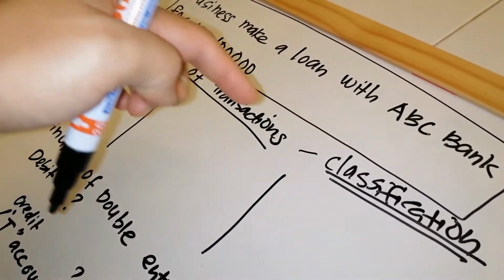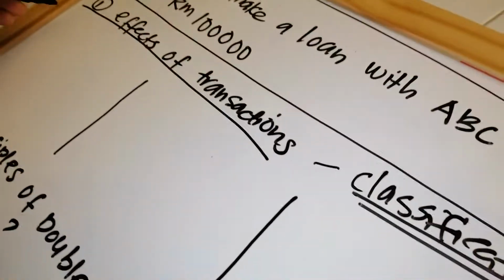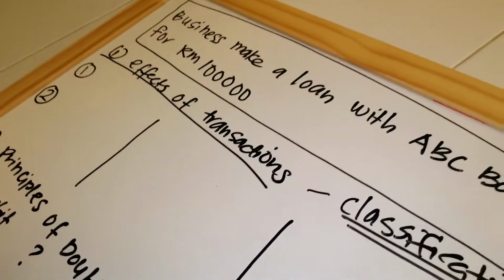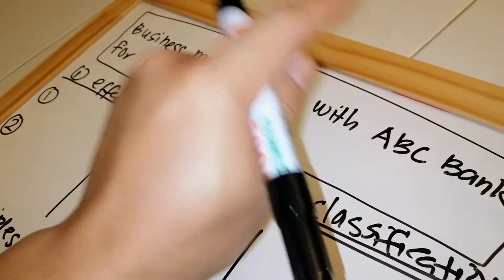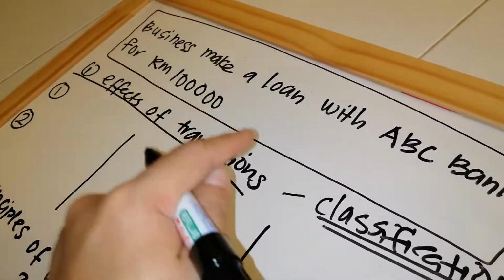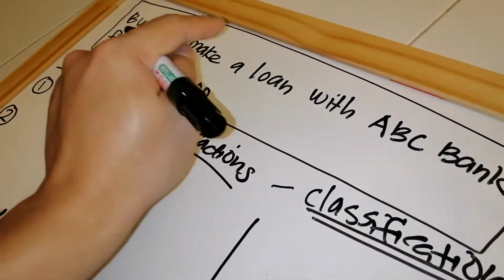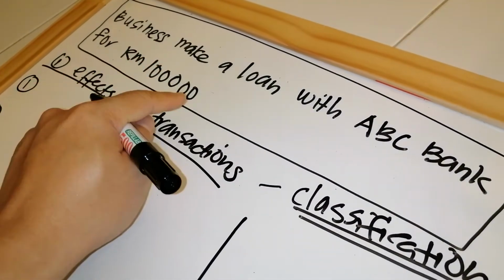Okay. For classification here, similar to our previous video, we have two effects you need to identify from this transaction. And I told you many times, please spend your time to check the wheel. The business makes a loan with ABC Bank for RM100,000.